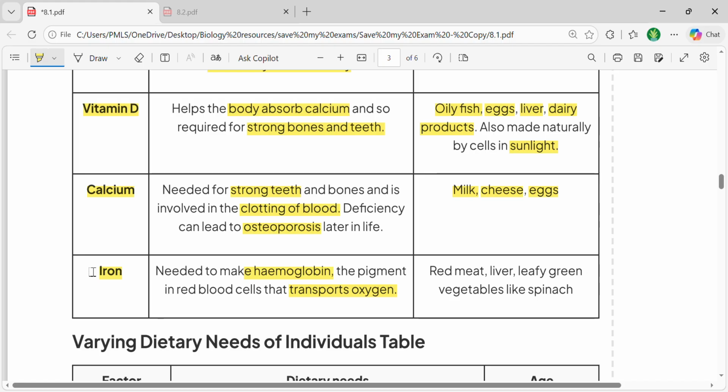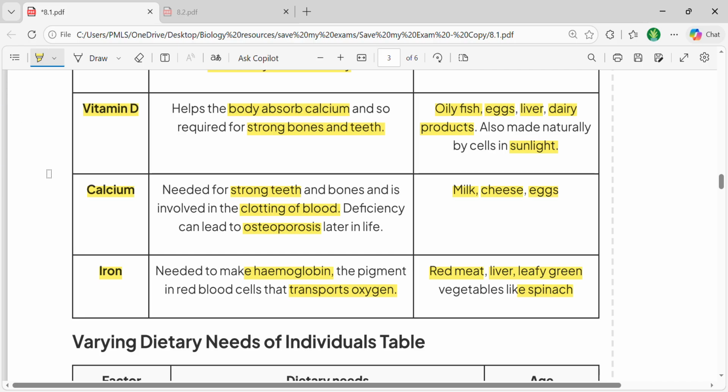Let's talk about the sources now. You can get iron from red meat, liver, and leafy green vegetables, which can be consumed in the form of a balanced diet to give you enough iron. Some examples of these leafy green vegetables are spinach.